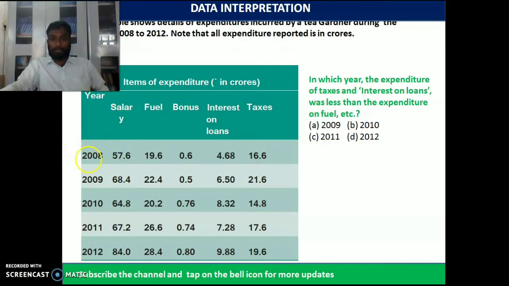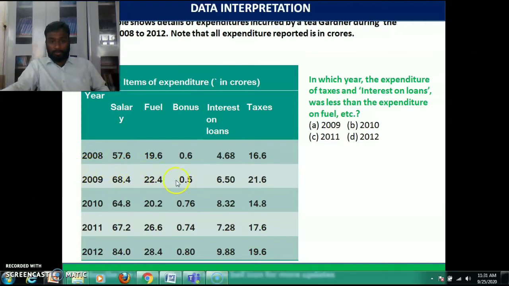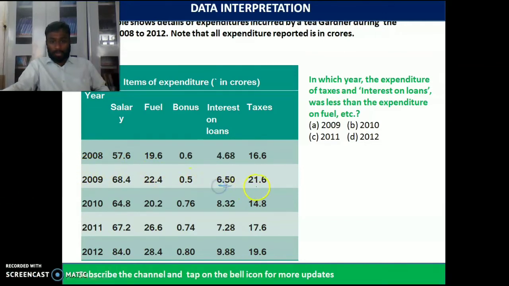Since they have not given 2008 in the option, we will start with 2009. In 2009, expenditure on taxes and interest on loans, we can see here 6.50 and 21.6.